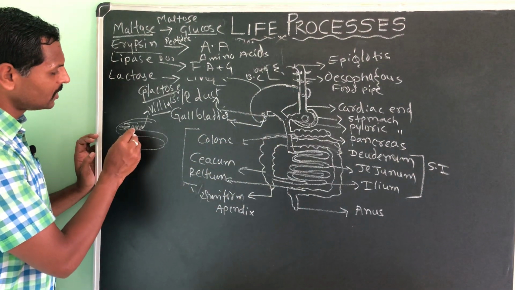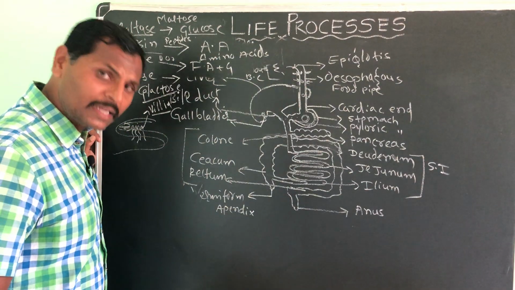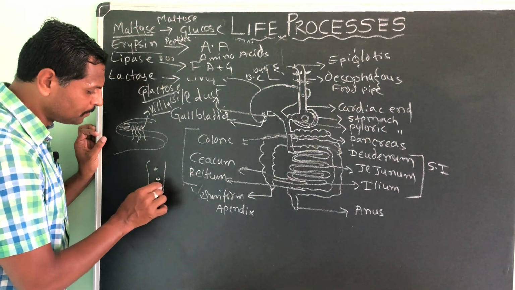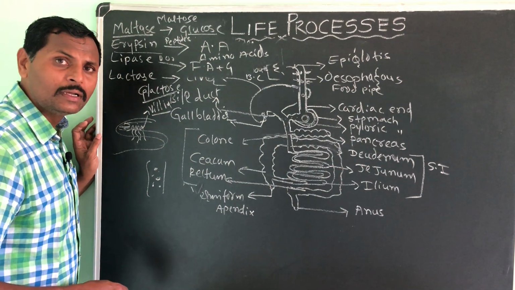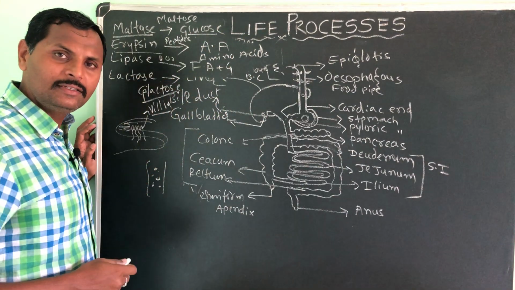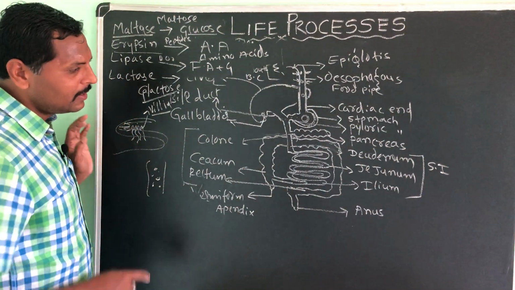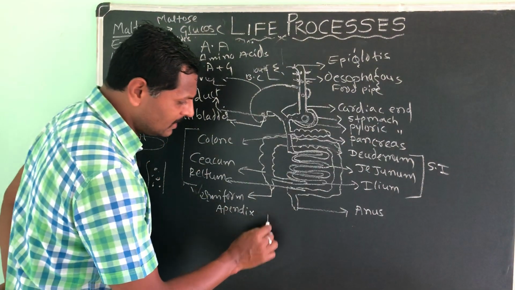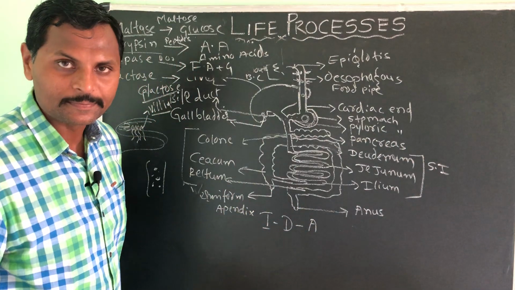So these villi start absorbing. These are supplied by tough capillaries, bunches of blood capillaries. The absorbed food will move into the bloodstream. What is that absorbed food? The simplified food, that is glucose, amino acids and fatty acids. Getting my point? Okay then. So food will be absorbed as we just discussed. So three steps: ingestion, digestion, and now absorption is over.